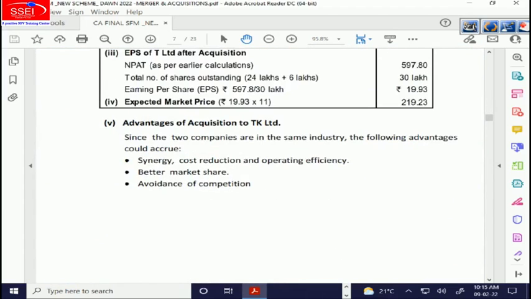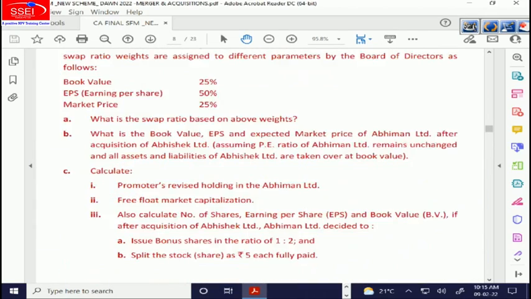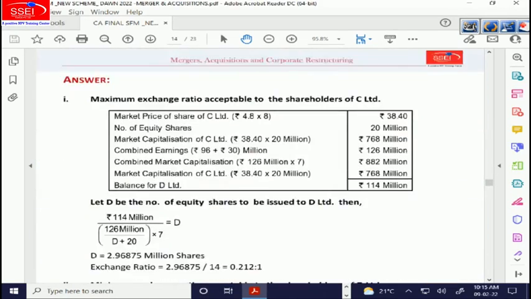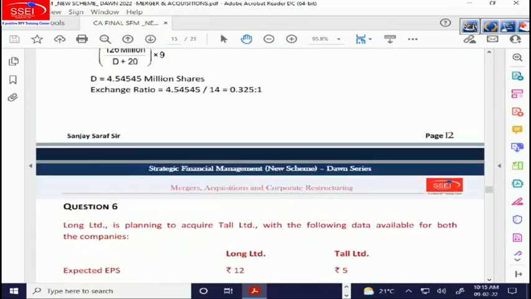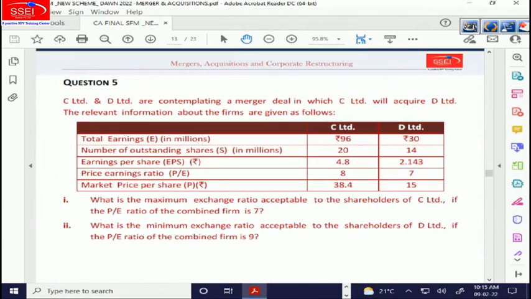I said I'll do 2, 5 and 6 in this class. So I'm coming to question number 5. Okay, question number 5. Let's see what is it all about. Yes, this is a new sum. It was done in class by me.